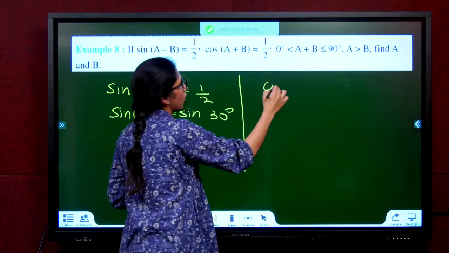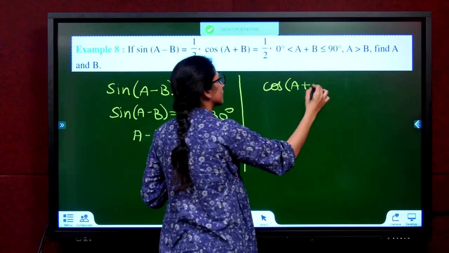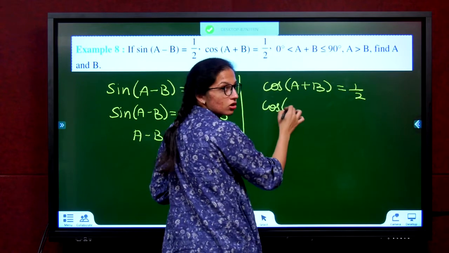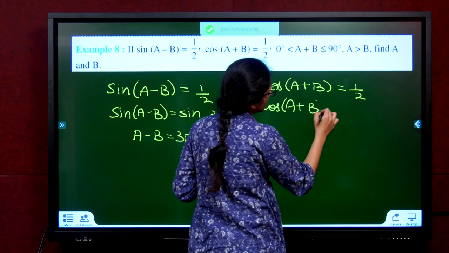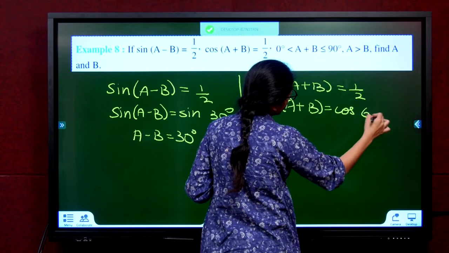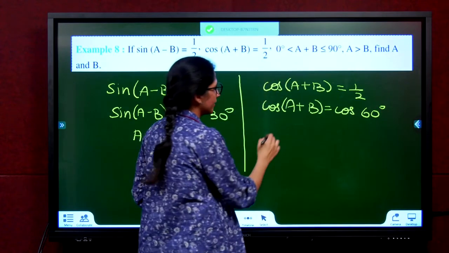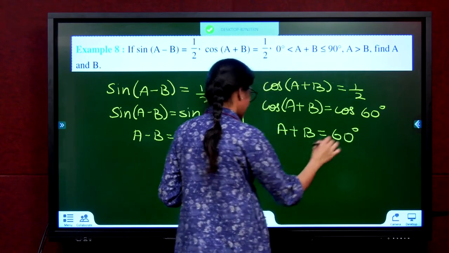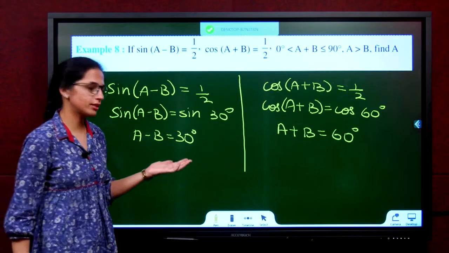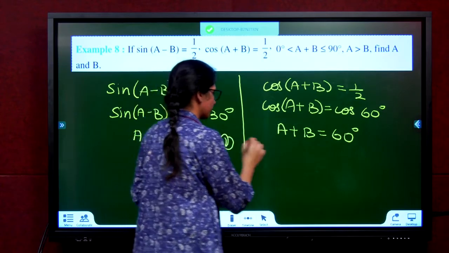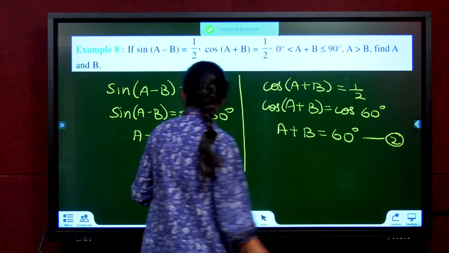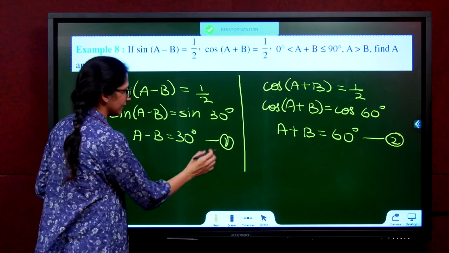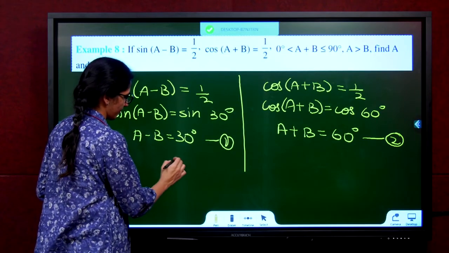They have given cos of A plus B is half. Can I write cos of A plus B is equal to cos 60 degree? On comparing, A plus B is equal to 60 degree. Now you know how to solve equations simultaneously. Add or subtract. Since one is plus, one is minus already, I'll just add it. Adding equation 1 plus 2.